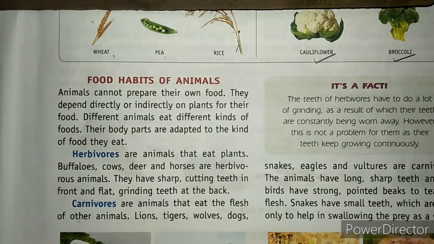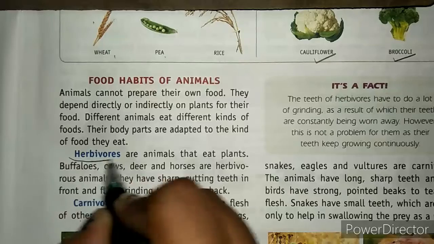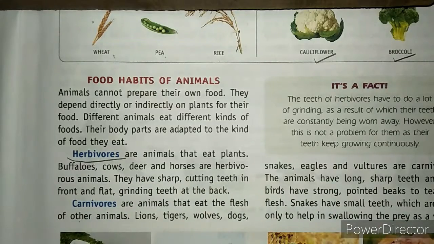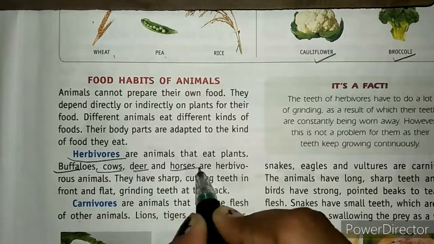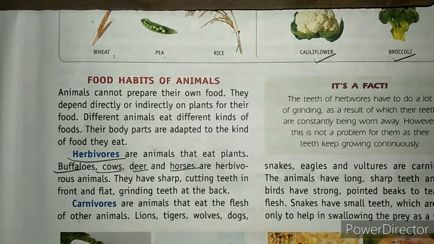Next, we have some food habits of different animals. For example, herbivores. What do you mean by herbivores? These are the animals that eat only plants. Examples: buffalo, cows, deer and horses. Next we have carnivores. These are the animals that eat only flesh of other animals. For example, lions, tigers, wolves, dogs, even snakes and eagles.